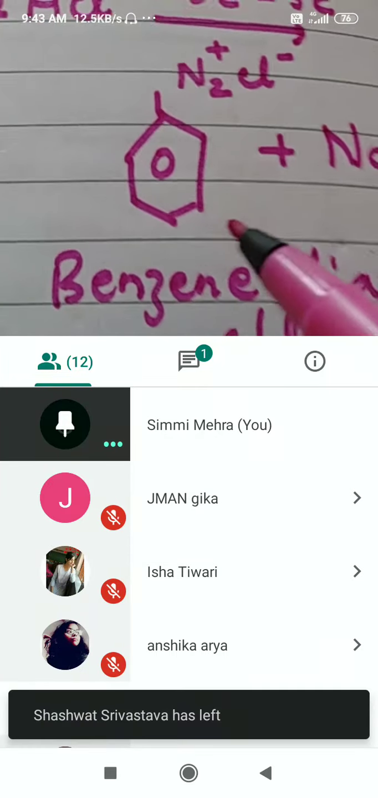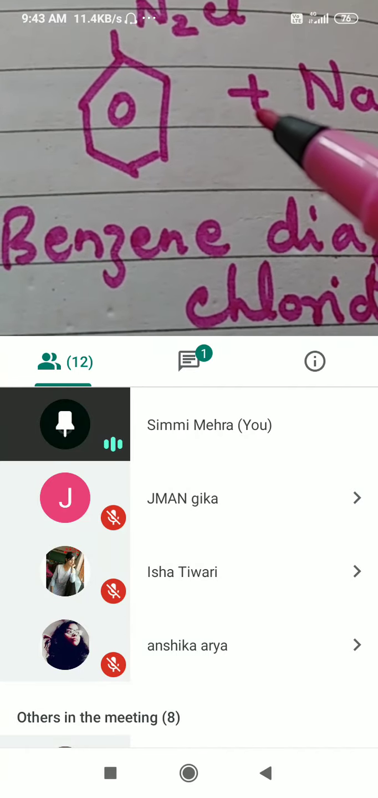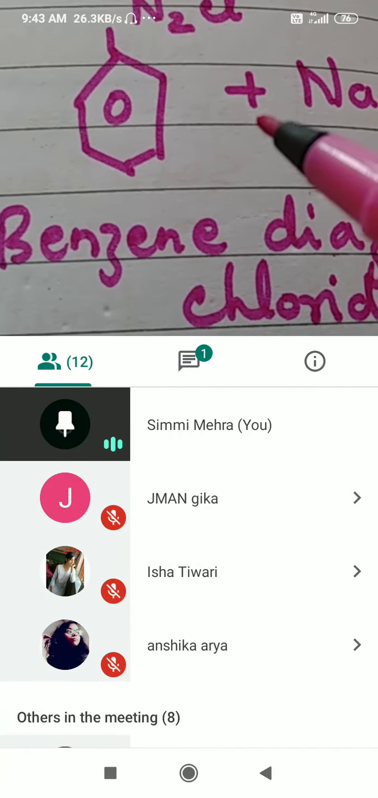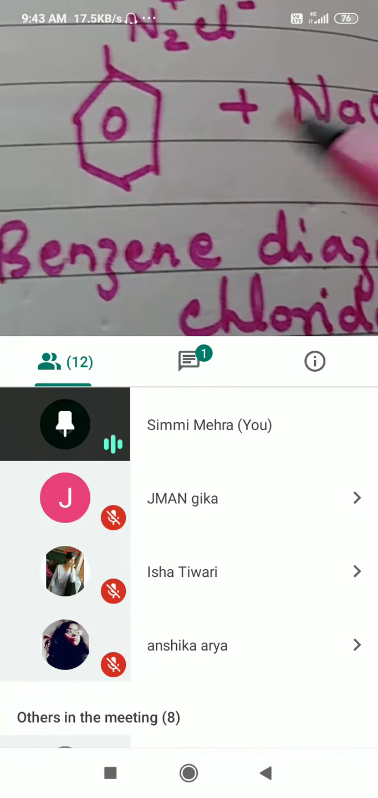But coupling and diazotization, if you can check it in your syllabus, this year it has been deleted. Otherwise, it was a sure question in your class 12 examination paper.